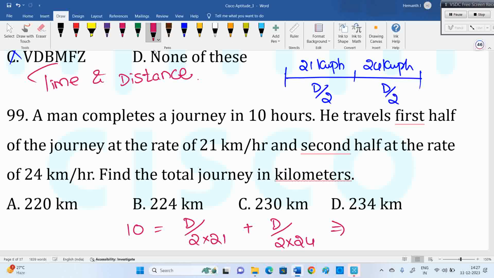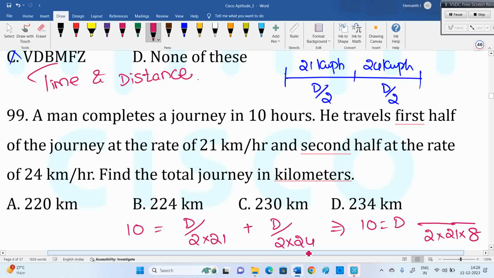Then one equation: take D common and take LCM in the denominator. We'll get 2 into 3 into 7 into 8, right? So 21 into 8. We already took 3 into 7, so this should be 8 like that.